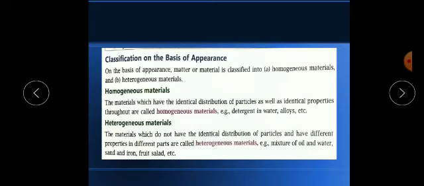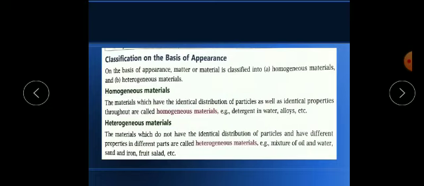Always remember, homo means same, and hetero means different. The material which has identical distribution of particles or identical, meaning same, similar properties is called homogeneous material.